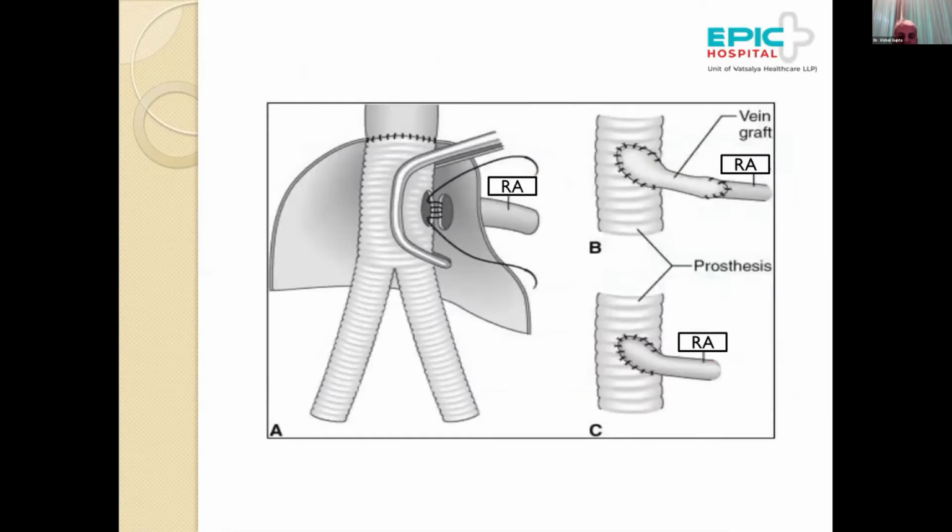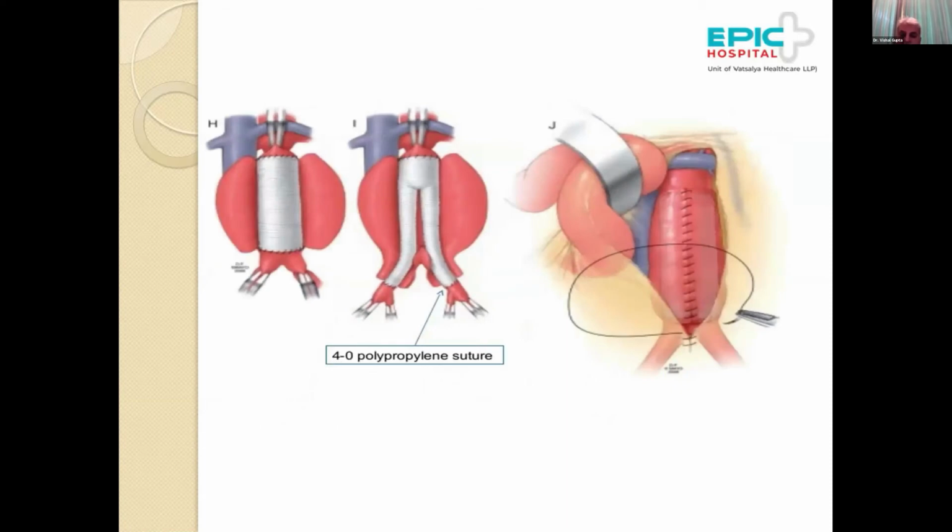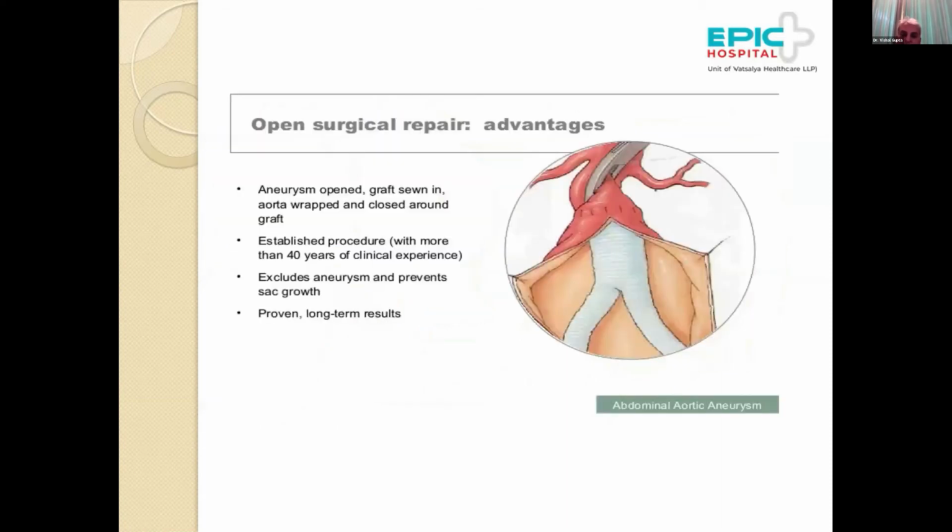And as far as the renal arteries are concerned, once you isolate the aneurysm and you put the graft inside, then the renal arteries can be implanted either with Carrel technique with a cuff of aorta around them, or we can put an interposition vein graft to the renal artery to do the same. And this is how an end result of open surgery would look at the end of the procedure.